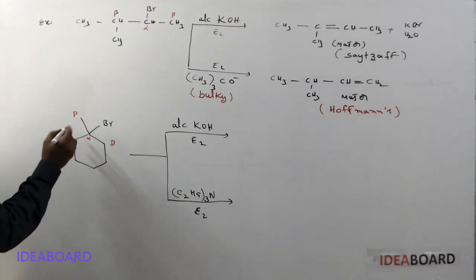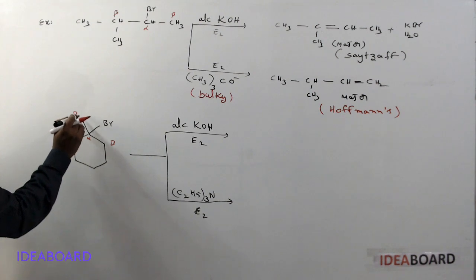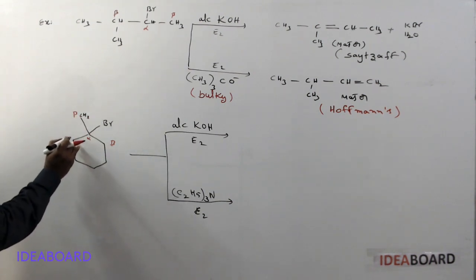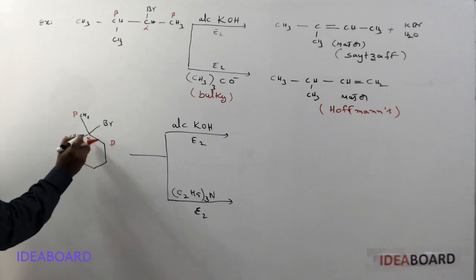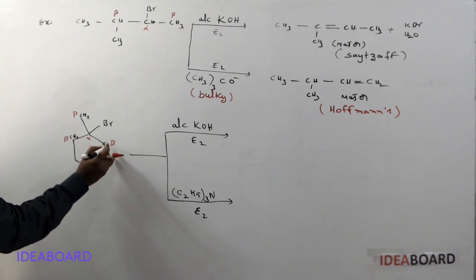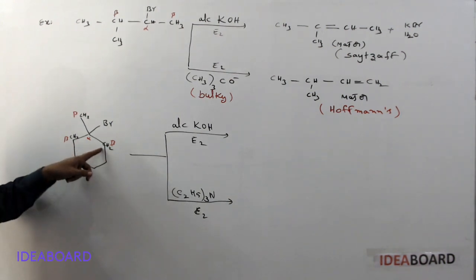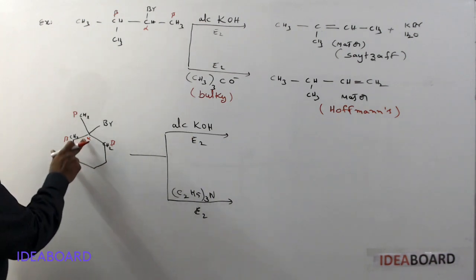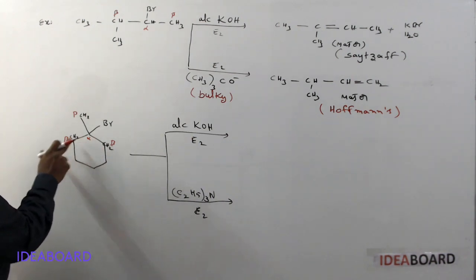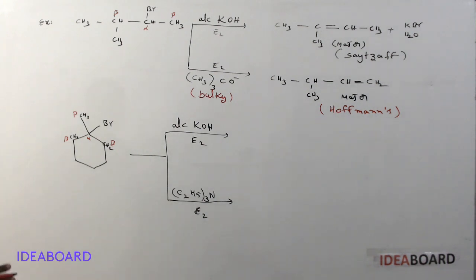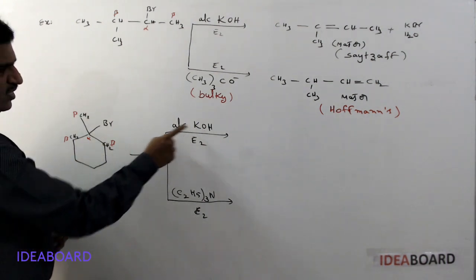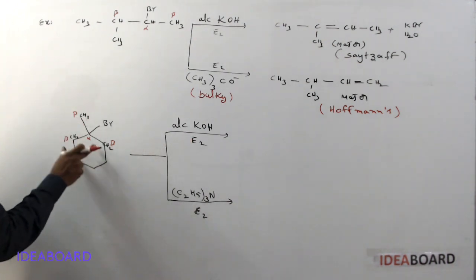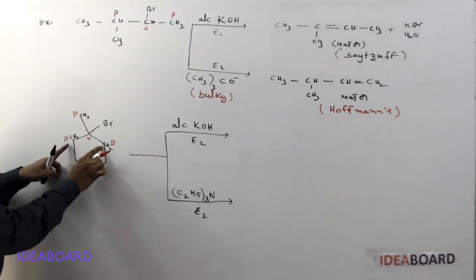I'm writing this as CH3. They won't give it, but we are trying to write it: CH3, here CH2, here CH2, so CH2, CH2, and this is CH3. And alcoholic KOH is a small base. So after alpha, the next is the beta carbon. Which beta carbon gives the proton? As per Sedgwick, the one with less hydrogen. Here less hydrogen means either of these two.